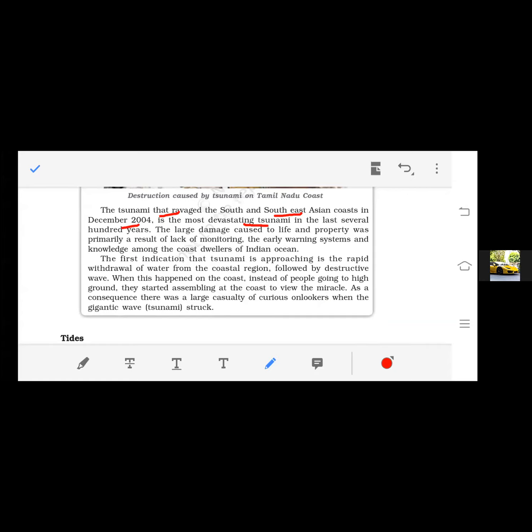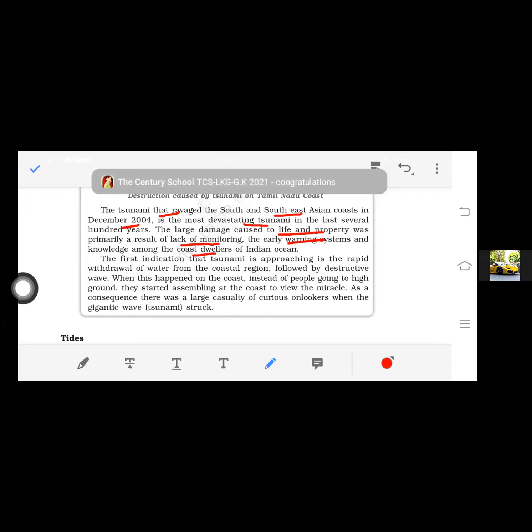The large damage to life and property was primarily a result of the lack of a monitoring and early warning system. Why did we get so much destruction? Because we don't have a proper monitoring system, a proper warning system, and we don't have the knowledge. Those living in the coastal areas don't have knowledge about tsunamis and earthquakes.